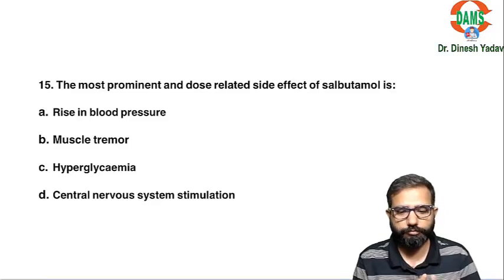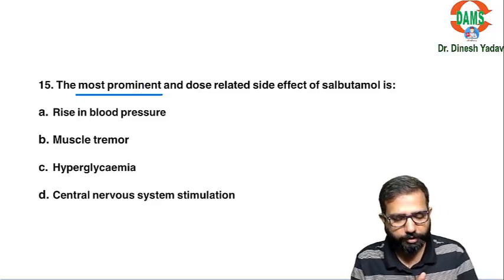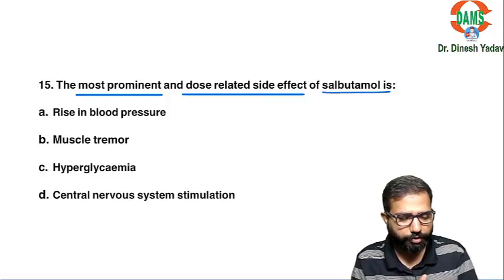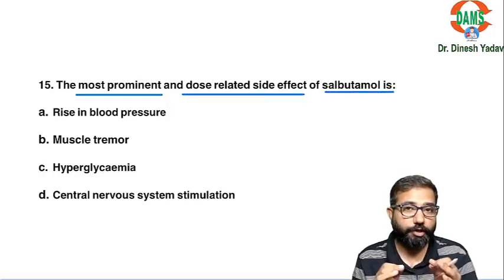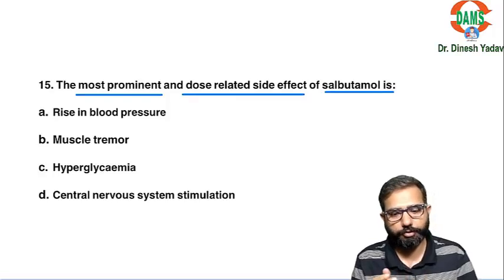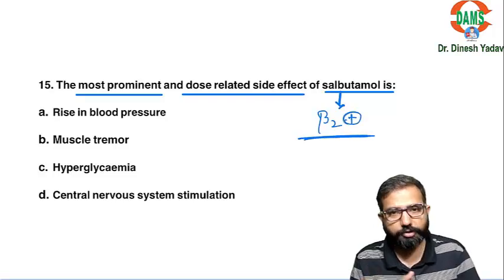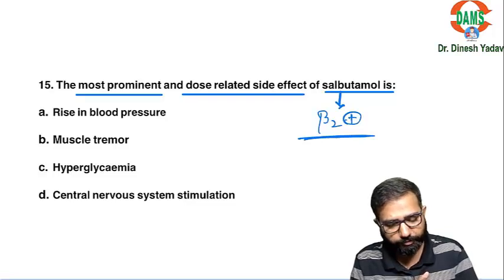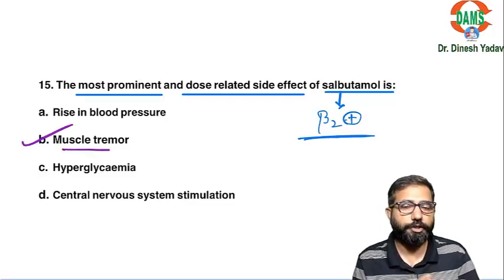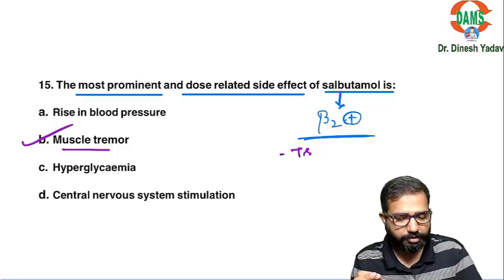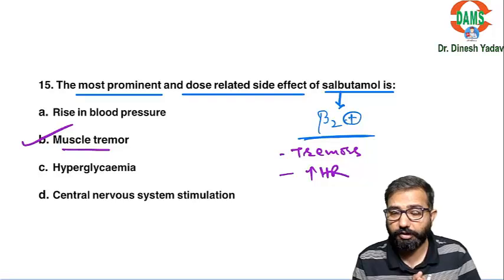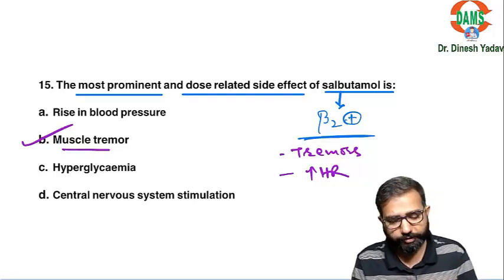Next is the most prominent and dose-related side effect of salbutamol. So salbutamol is a beta-2 agonist, and what are the dose-related and most prominent adverse effects? The first and most common adverse effect will be tremors. It is dose-related and most prominent. Tremors. The second important is tachycardia. So tremors are most important. Then you will see the tachycardia, palpitation, restlessness, nervousness. Hyperglycemia is there, but that is not the first.